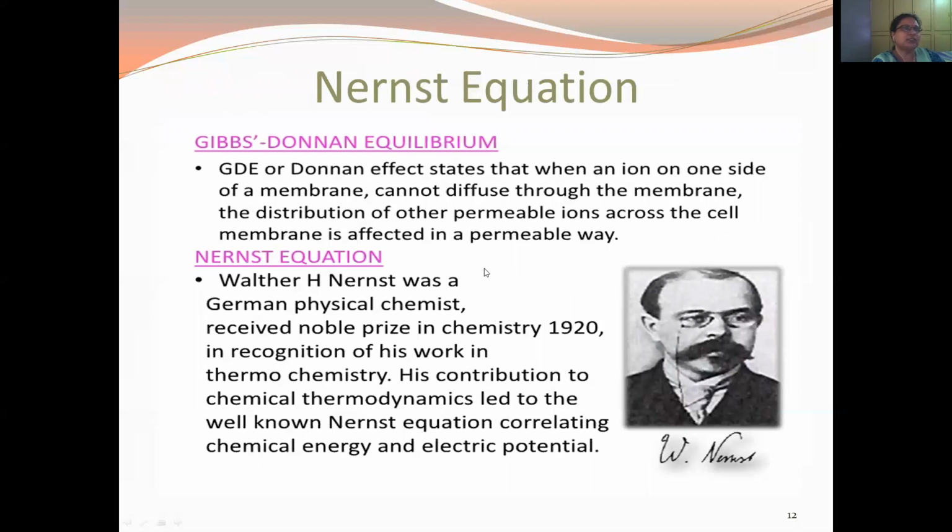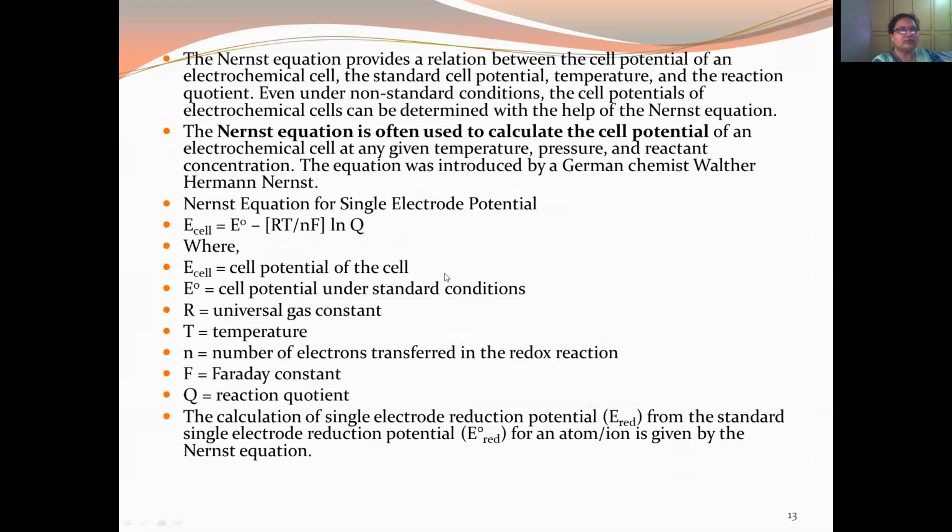Now coming to the Nernst equation. Walther H. Nernst was a German physicist who received the Nobel Prize in 1920 in recognition of his work in thermochemistry. He gave the equation to calculate the cell potential: E cell is equal to E naught minus RT by nF ln Q. These are the terms which are used.